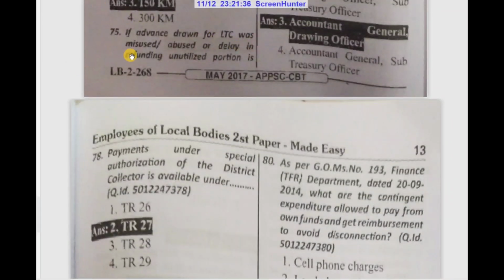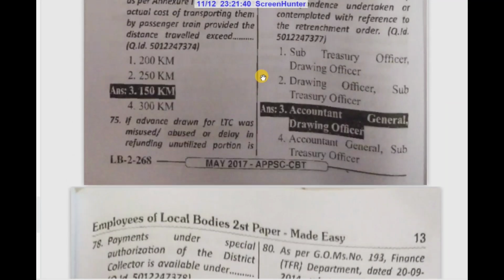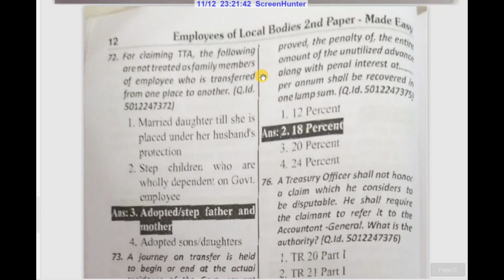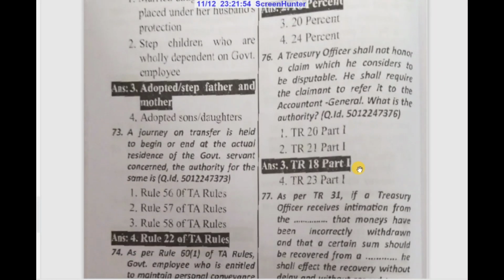If advance drawn for LTC was misused or abused, or delay in refunding the unutilized portion is proved, the penalty of the entire amount of the unutilized advance, along with penal interest at 18% per annum, shall be recovered in one lump sum.